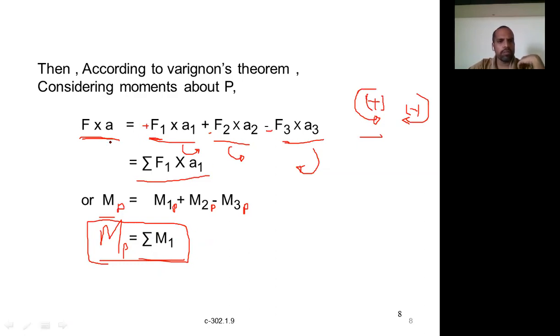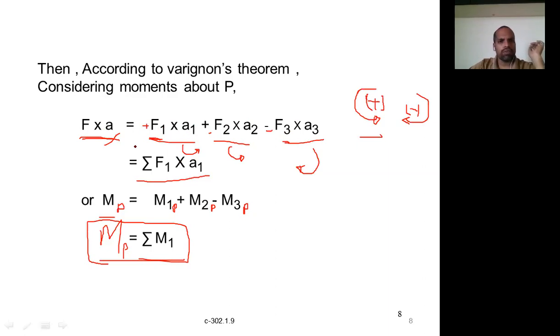Using this theorem, sometimes you want to know where the resultant is acting. If you have the resultant force, of course, you have the force system: 3 forces are given to you, and distances are given to you. So you can calculate the resultant, because we already know how to calculate the resultant for different systems of forces: parallel, collinear, everything we know. That is already discussed.